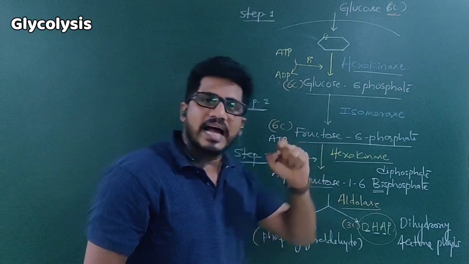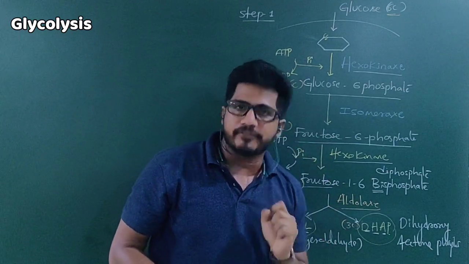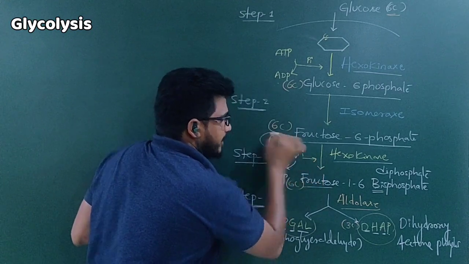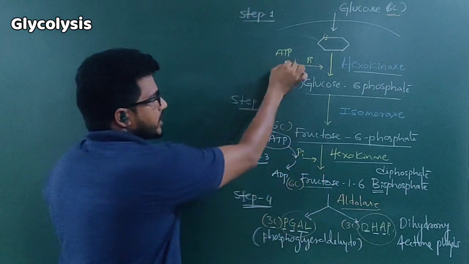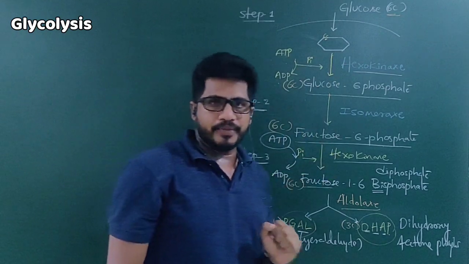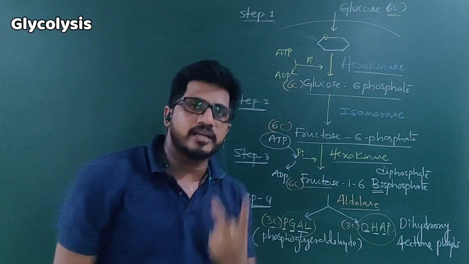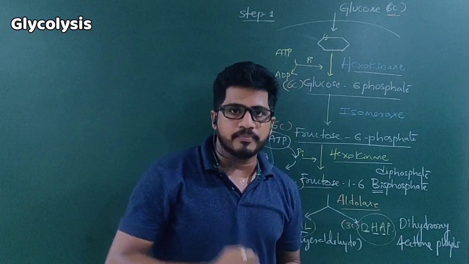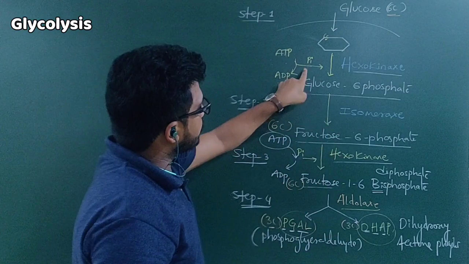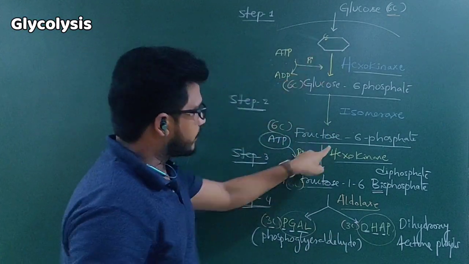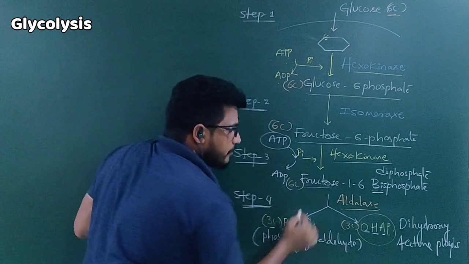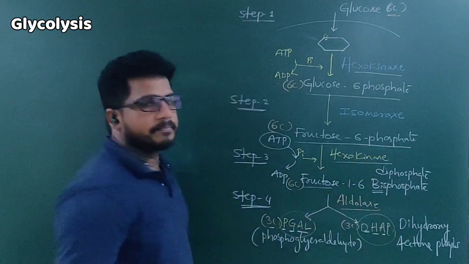It means another phosphate molecule is added at the first carbon. So where is the phosphate coming from? ATP. Just like this. So here one phosphorylation has taken place, here one phosphorylation has taken place. Till here, how many phosphorylations have taken place? 2. What is phosphorylation? Addition of a phosphate molecule is called phosphorylation. Here one phosphate is added and here one phosphate is added. So the second phosphorylation results in fructose 1,6-bisphosphate.